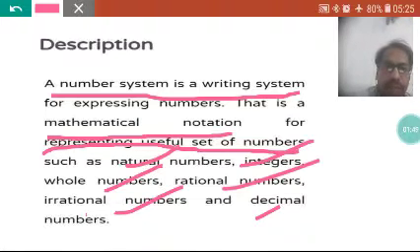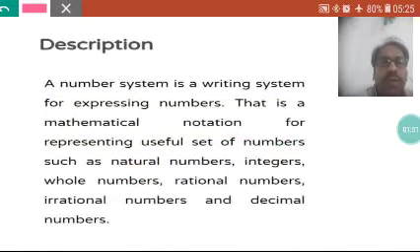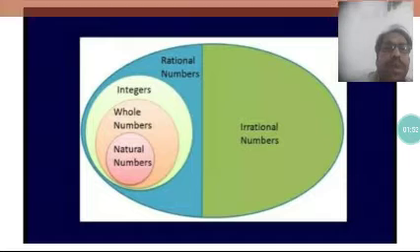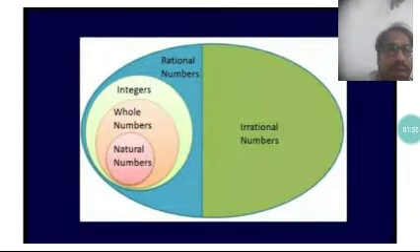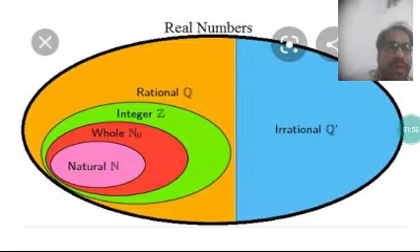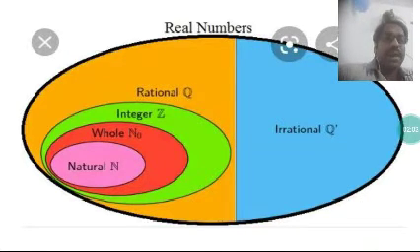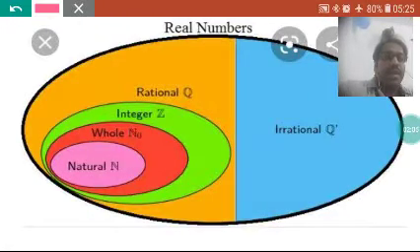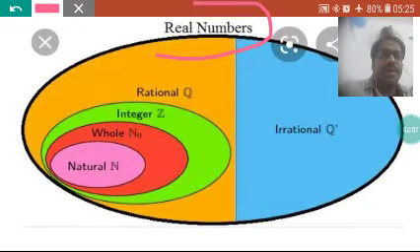Okay, now what is the family of number? So here is the family of the number. This is the real one, because mainly the family is real numbers.